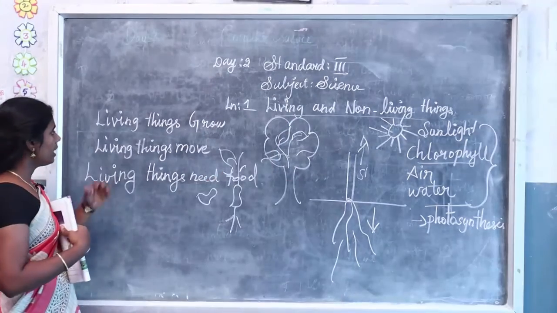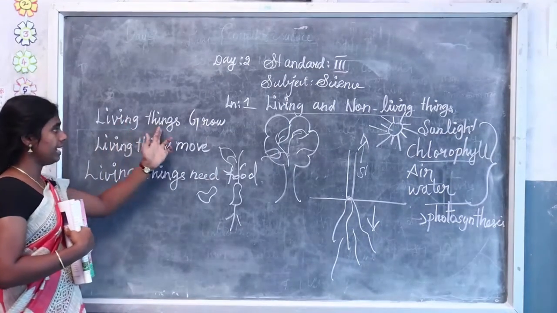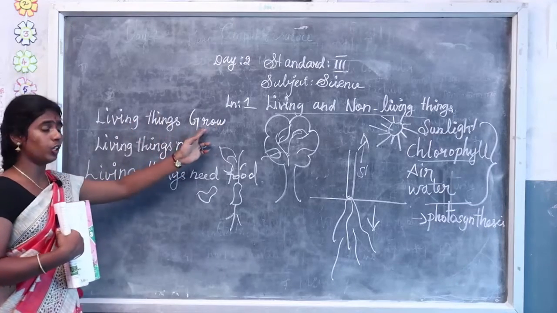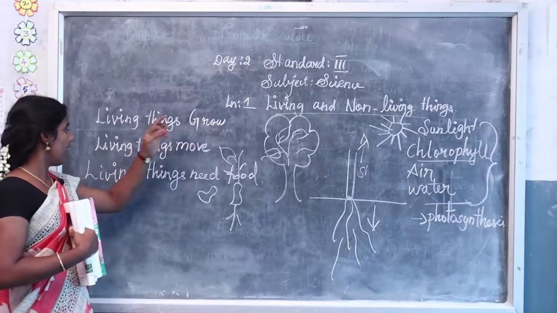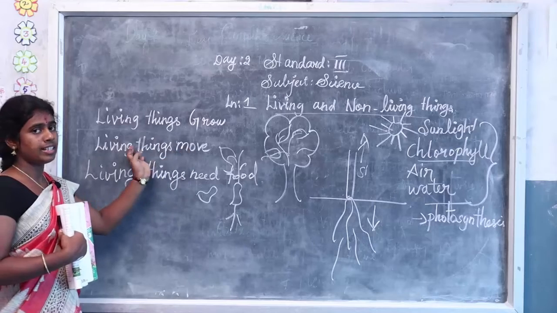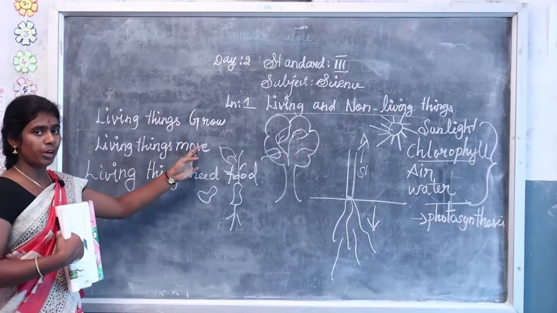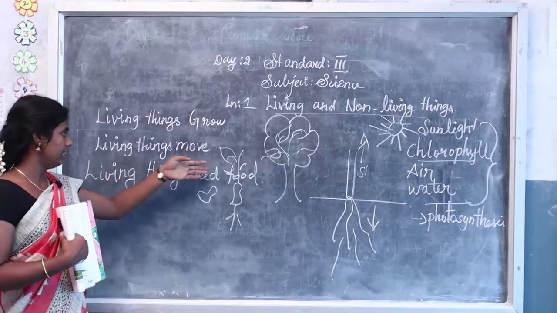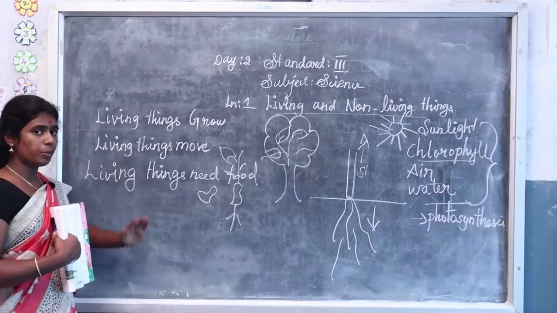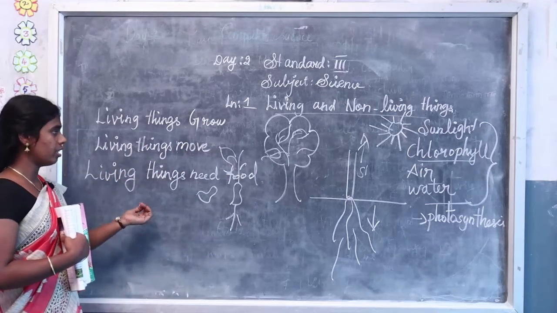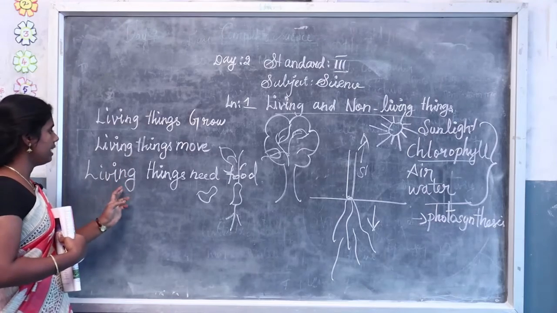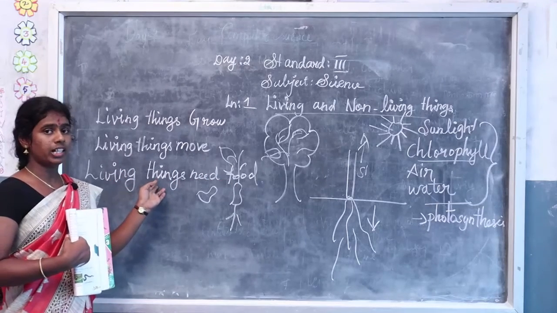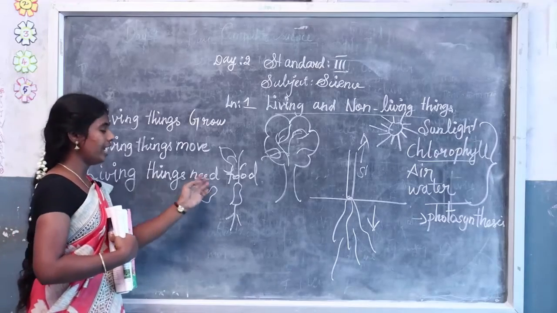Okay. What are all the things we learned today? Living things grow up to their adult size. And then living things move. Animals move from one place to another because of their basic needs, food and shelter. Plants do not move from one place to another but show movement of the parts of the plant. And living things need food because they need energy. That's why they need food.